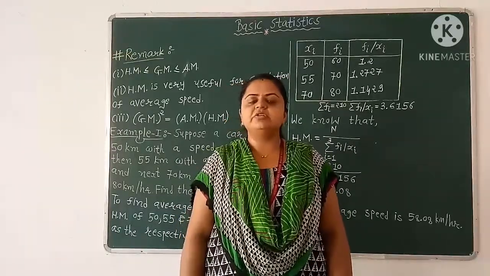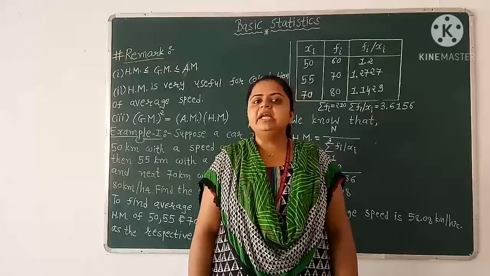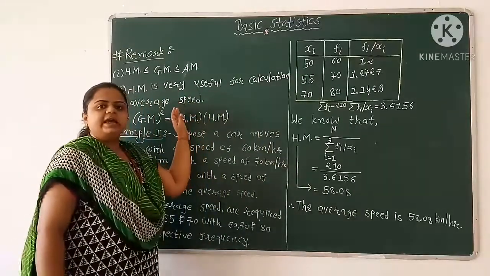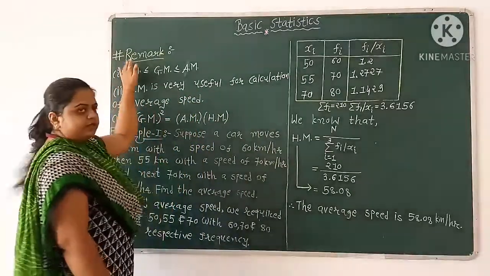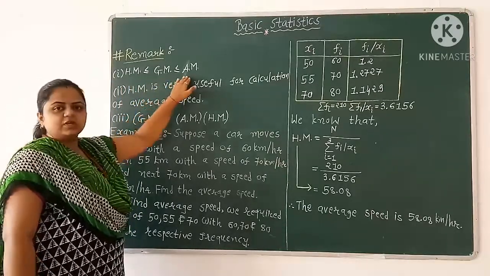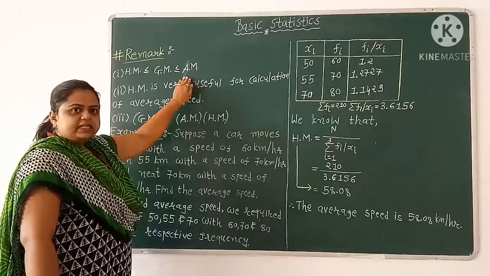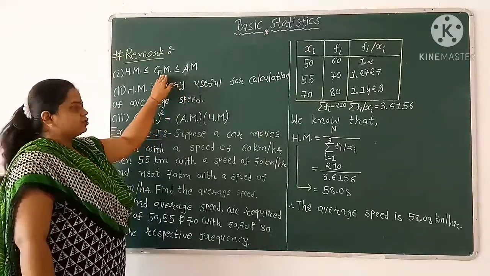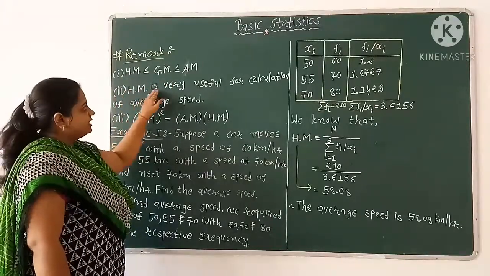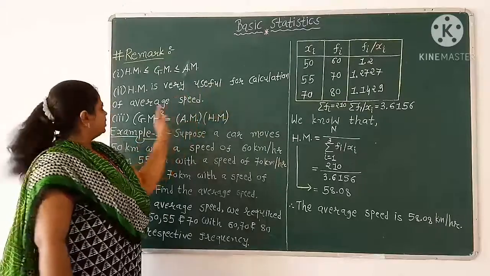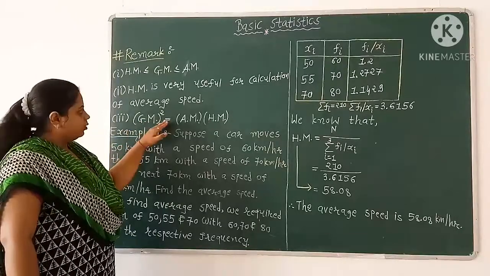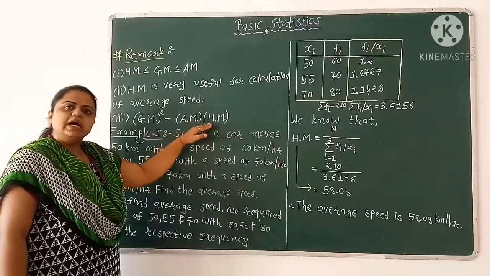In the previous video lecture, we learnt about harmonic mean, and today we are going to learn about some examples of mean and about median. Remark number 1: harmonic mean is less than or equal to geometric mean, which is less than or equal to arithmetic mean. That is, arithmetic mean is greater than or equal to geometric mean, which is greater than or equal to harmonic mean. Number 2: harmonic mean is very useful for calculation of average speed. Number 3: square of geometric mean equals arithmetic mean into harmonic mean.